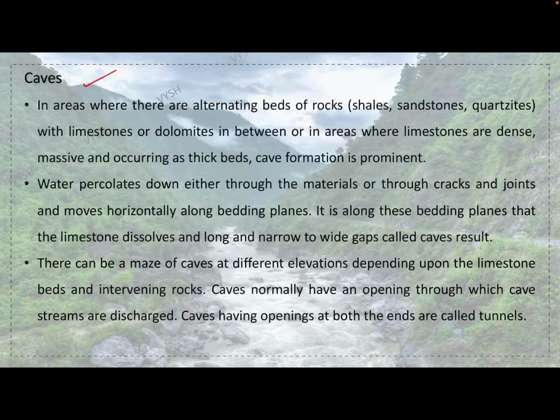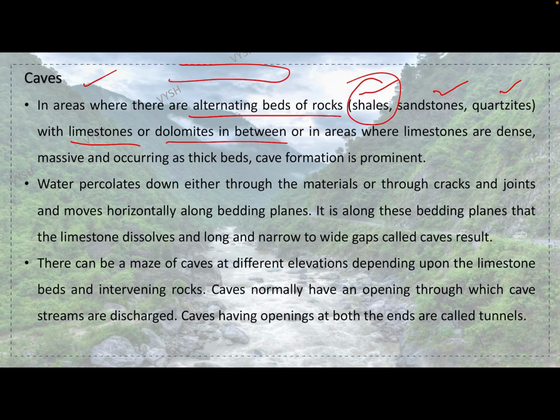In areas where there are alternating beds of rocks, shales, sandstones, quartzites with limestone or dolomites in between, for example, there is a shale and then there is a limestone and again there is a shale. What happens is, because of the solution, this limestone will get dissolved, and this dissolved part will be empty or hollow, where a cave kind of thing gets formed.